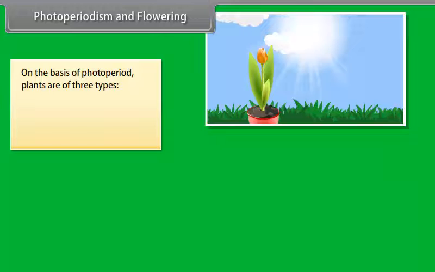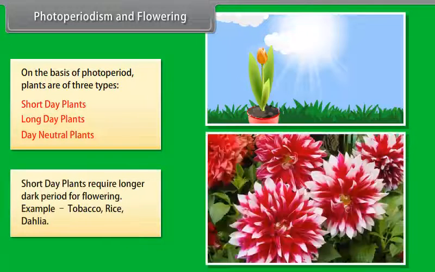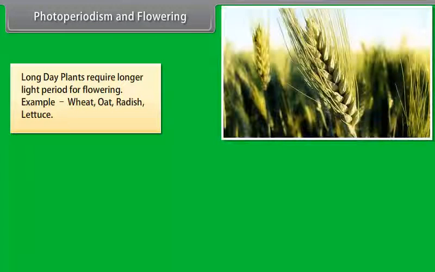On the basis of photoperiod, plants are of three types: short day plants, long day plants, day neutral plants. Short day plants require longer dark period for flowering. Example: tobacco, rice, dahlia. Long day plants require longer light period for flowering. Example: wheat, oat, radish, lettuce.